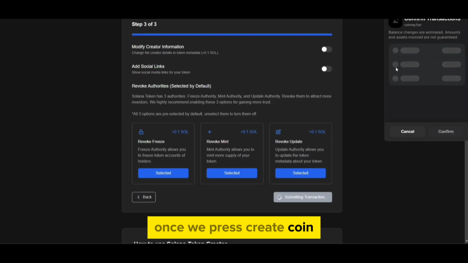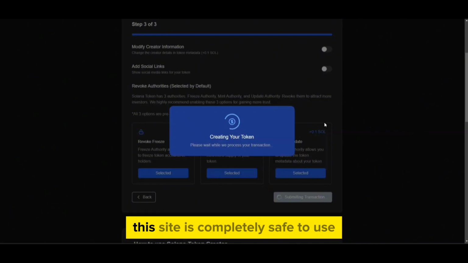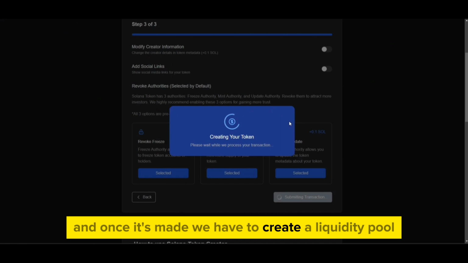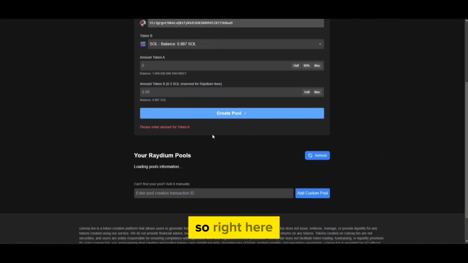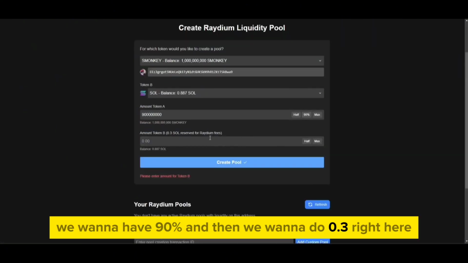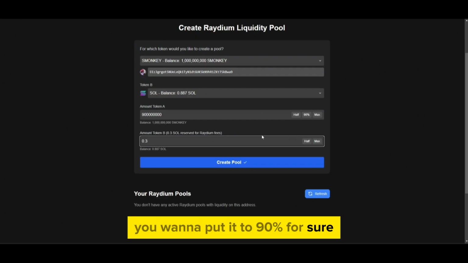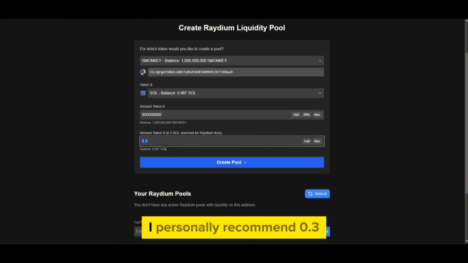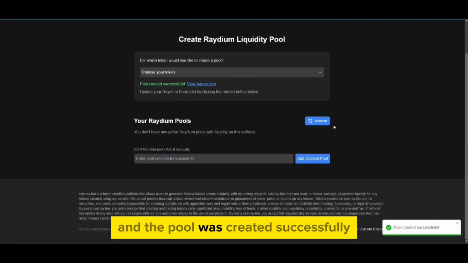Once we press create coin, we want to go right here and press proceed anyway, then confirm, and then yes, confirm. This site is completely safe to use. Now we're just going to wait here for our coin to be made. And once it's made, we have to create a liquidity pool. There we go. We're going to copy this address and press create liquidity pool. So right here, we want to have 90% and then we want to do 0.3 right here. Make sure your options are the same as mine. You want to put it to 90% for sure, but right here, you can set the Raydium fees, the amount of the token as much as you want. I personally recommend 0.3. Now, we're going to press create pool, and here we go. We're going to press confirm again, and the pool was created successfully.